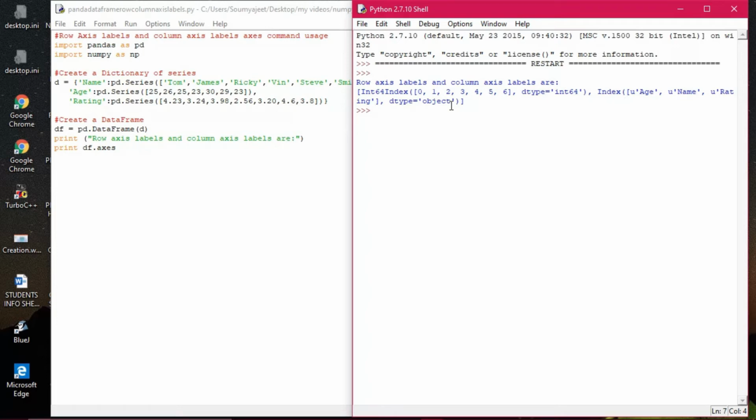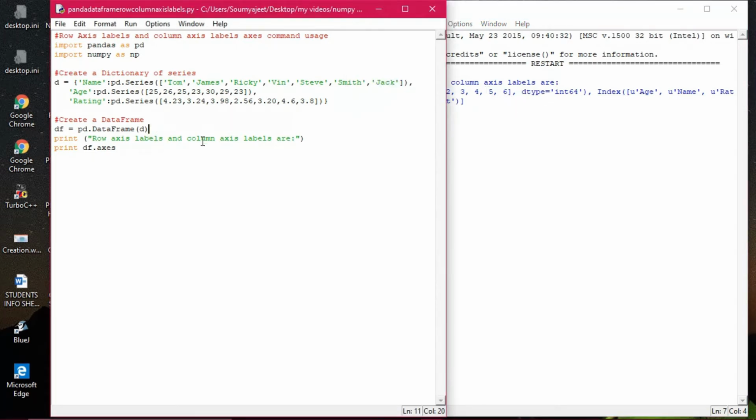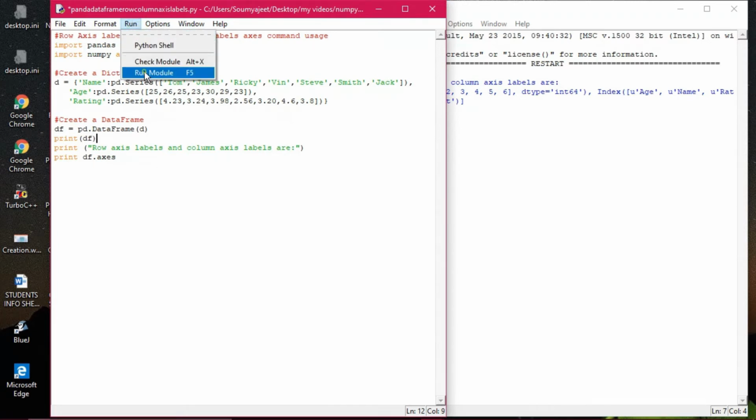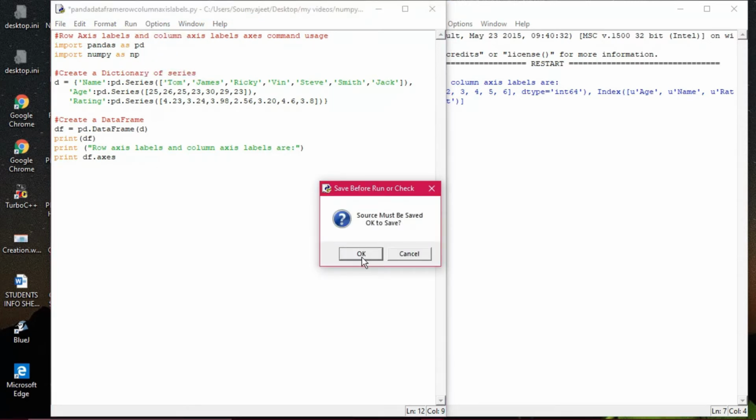So it is showing you the index of the particular series, and then the type is int64. One thing will be clearer if I give the print here. So I'm giving it and executing this program as well. I'm doing run module here and then clicking on OK.